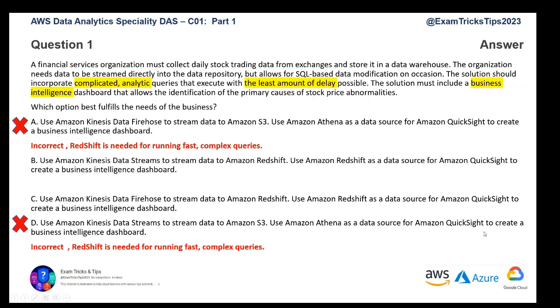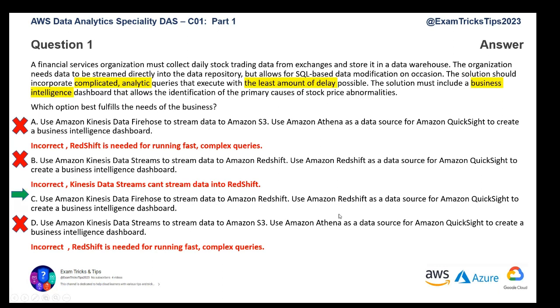Now both options have Redshift in them. Both have QuickSight in them. The first one is using Kinesis Data Streams, and the second one is using Kinesis Data Firehose. First of all, this is not a real-time application, so we don't need Kinesis Data Streams. It'll be costlier to use a service that you don't need. However, the other point here is Kinesis Data Streams cannot stream data into Redshift directly, and that basically eliminates that option. And what we are left with is option C: use Kinesis Data Firehose to stream the data into Redshift,